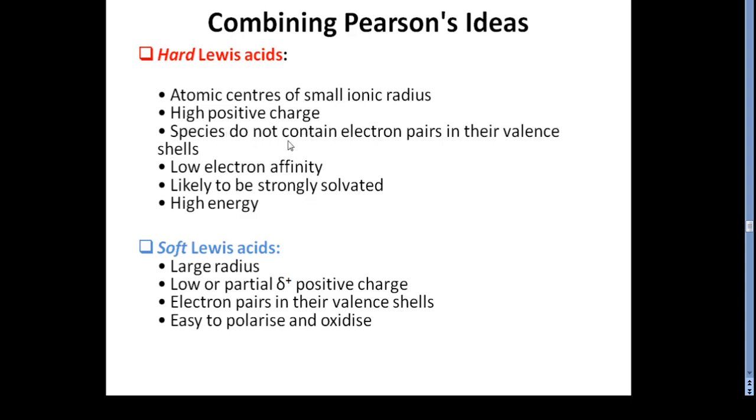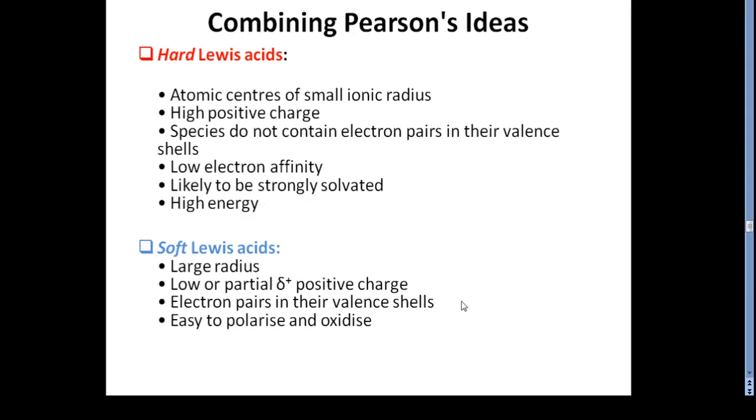In such a case the species do not contain electron pairs in their valence shells. The next point is low electron affinity. Hard Lewis acids also have strong solvation properties, producing high solvation energy.